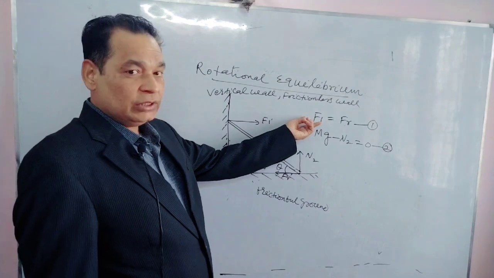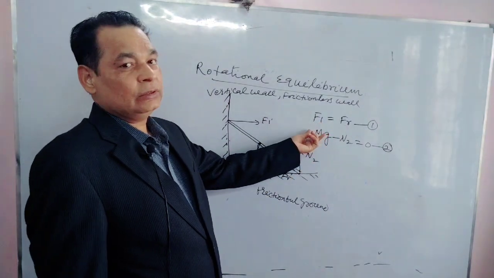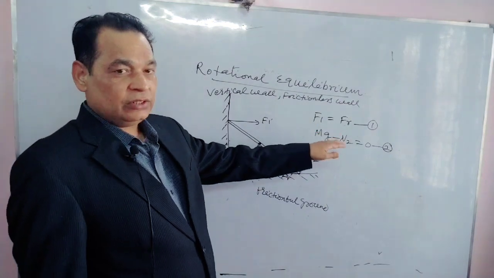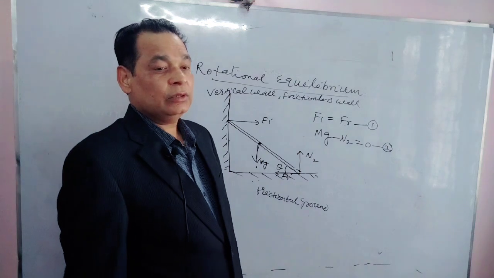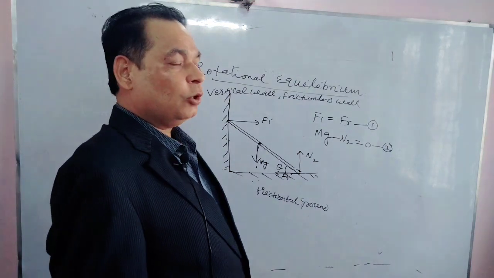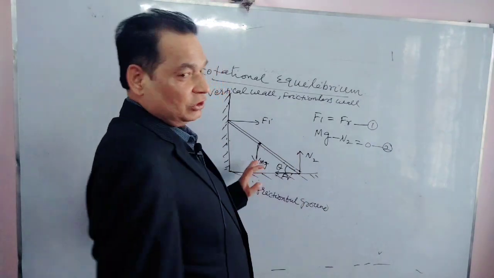First equation is for horizontal translational equilibrium, and second for vertical forces in the case of translational equilibrium. Third one, we need to find out torque, and this torque must be written down 0. Why? Because that's in rotational equilibrium.